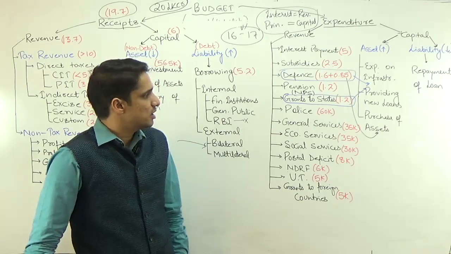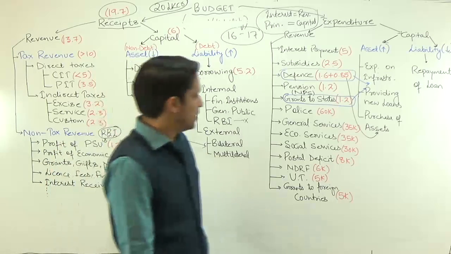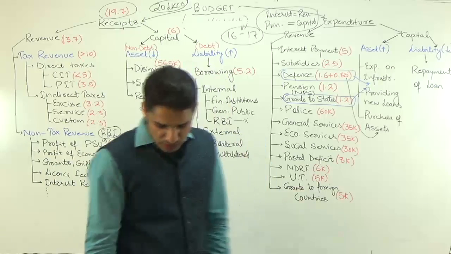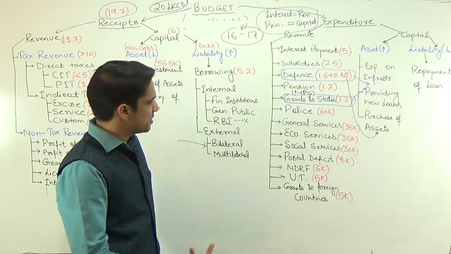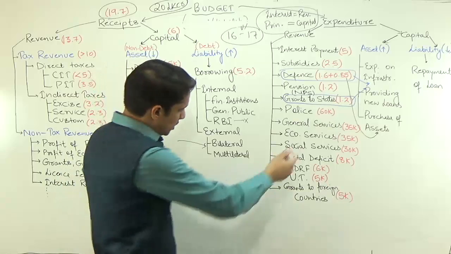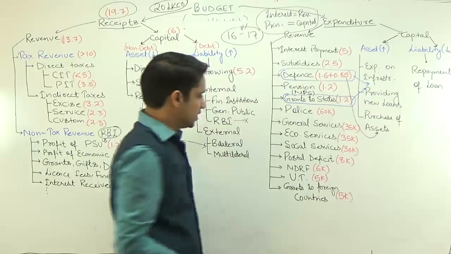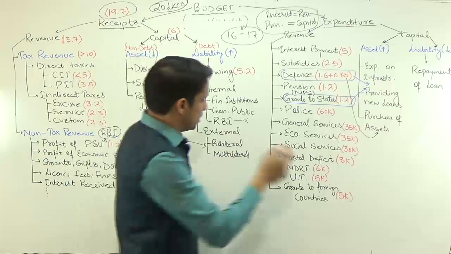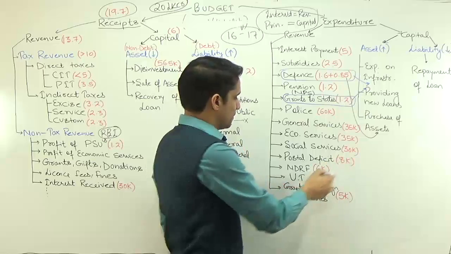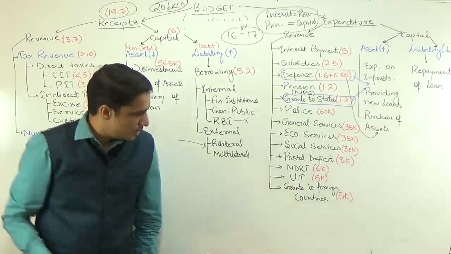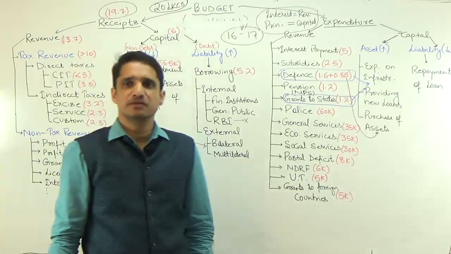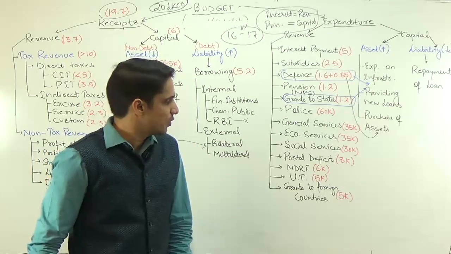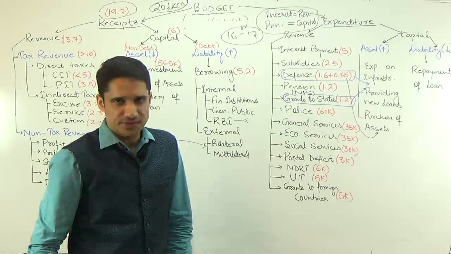Then we have the general services provided by the government, and then we have the economic services, then we have the social services, external affairs expenditure, health and all. So all these are part of revenue expenditure. Then we have the postal deficit. Department of Post is in loss of 8,000 crore. Then we have NDRF, National Disaster Response Fund, which is being maintained by the Union government. So every year the Union government provides some funds to NDRF.